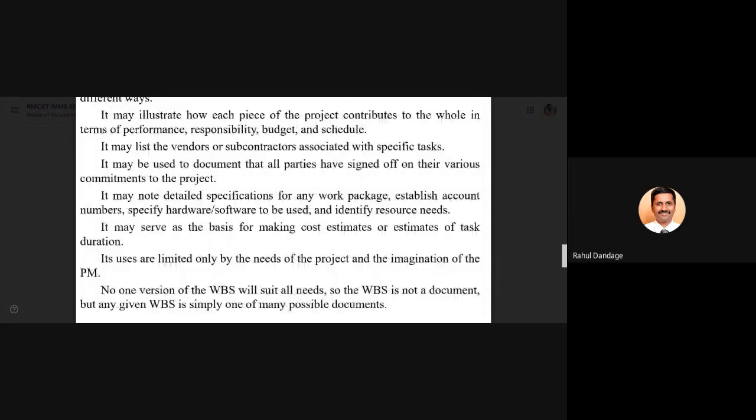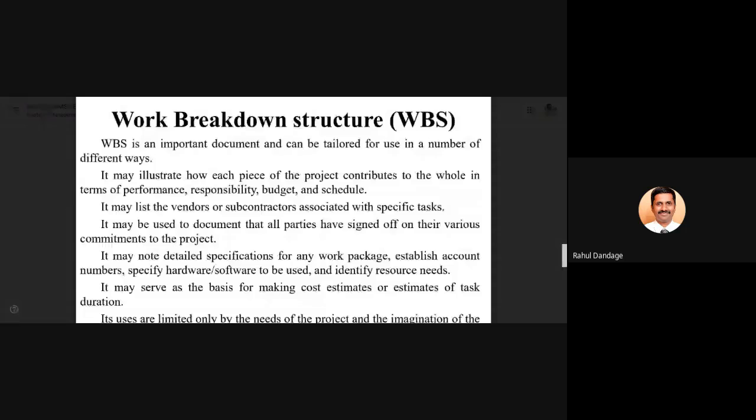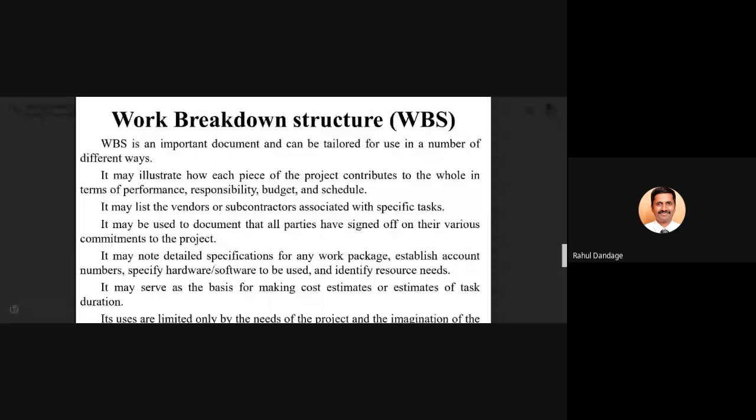Let me explain the structure. The work, whatever is in your hand, is nothing but the project. It will have a variety of elements, a variety of tasks which are to be performed. If you put it in a chart, in a diagrammatic format, this is the level 1 work, and then below that level 2.